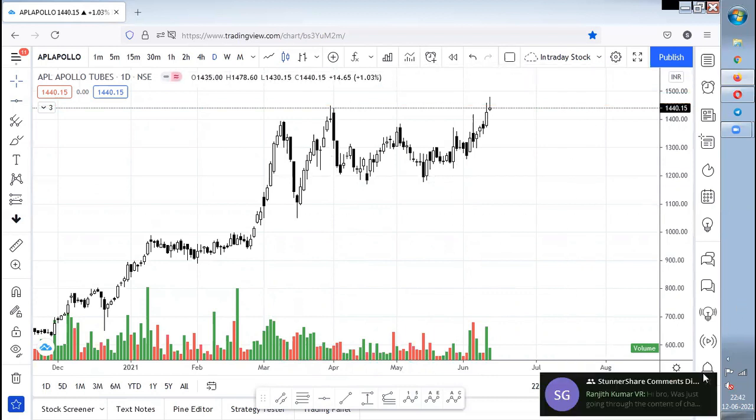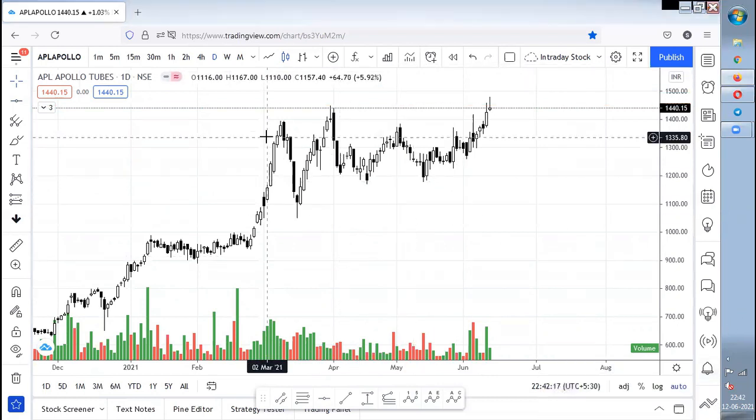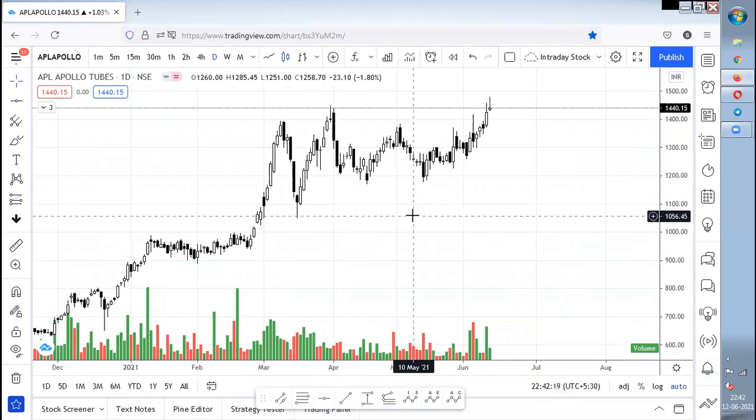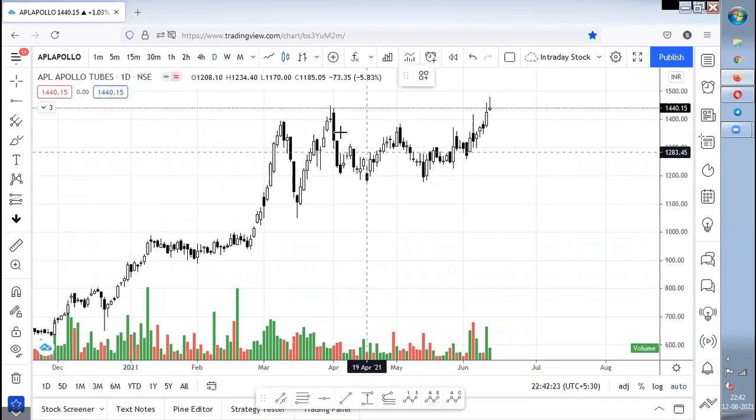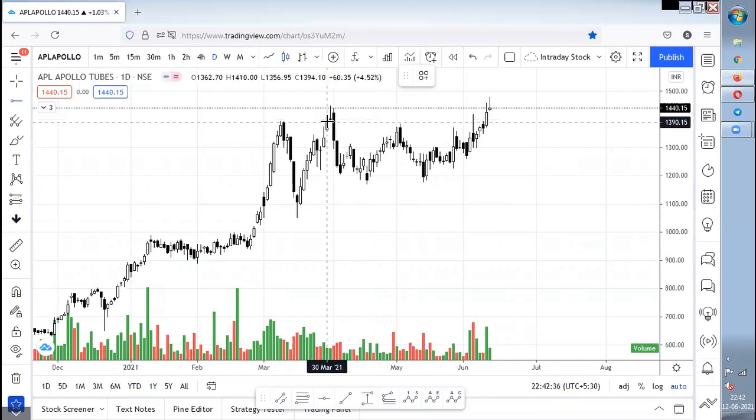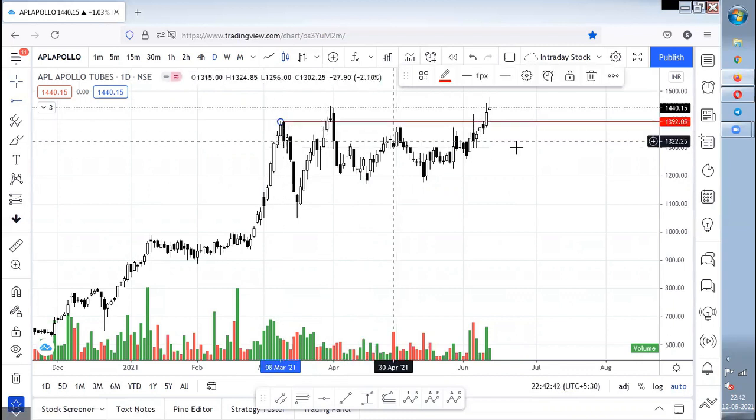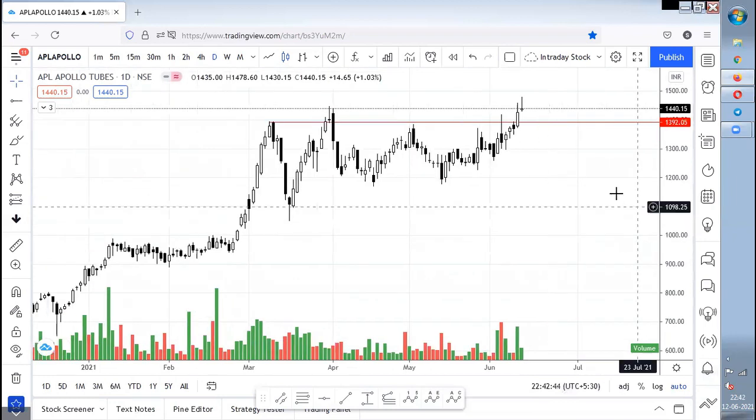To me, as explained in the book, the resistance is not plotted where the price has made a high. We have to consider resistance as a zone where the candles are getting rejected. Please note, resistance is a zone, a zone where candles are getting rejected. To me, this is the resistance zone.